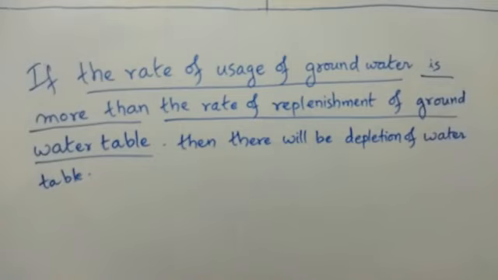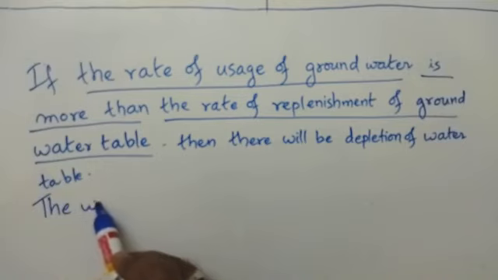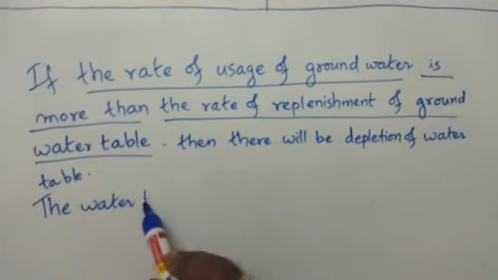The water table does not get affected as long as we draw as much water as it is replenished by natural processes. When does the water table not get affected?